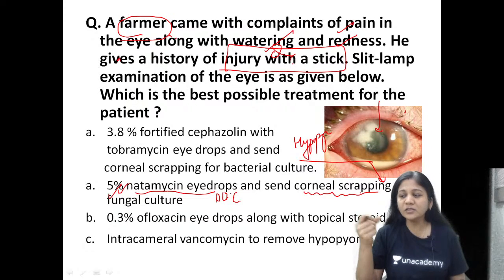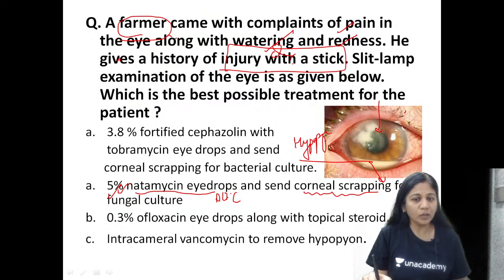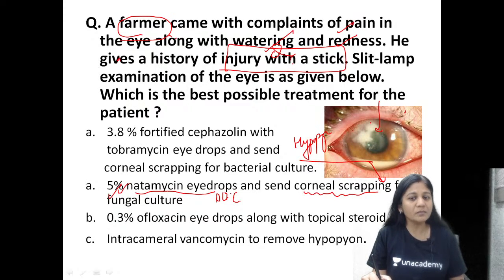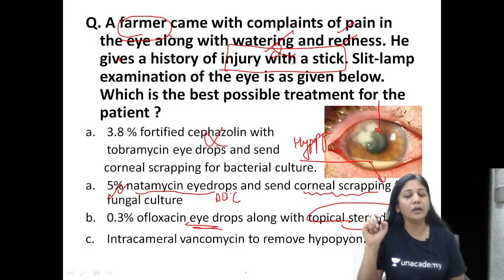All right, so this is how you have to approach such questions. Read the question well, find out the clues, whatever can be given. All right, now here what is given in the first choice? Some antibiotics, because we are not suspecting the bacterial ulcer, we are not happy with the first option. Okay, similar here in option number C, you are giving an antibiotic but with a topical steroid. So we know steroids are absolutely contraindicated here.